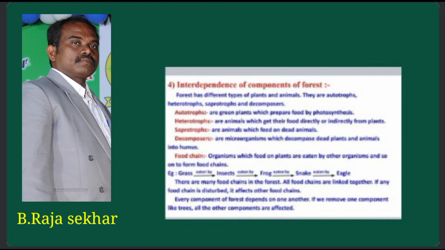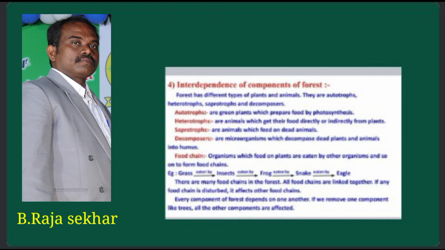Already we have learned in your previous class, 6th class, about different types of animals. Animals are categorized into 3 types: herbivores, carnivores and omnivores. What is meant by herbivores?